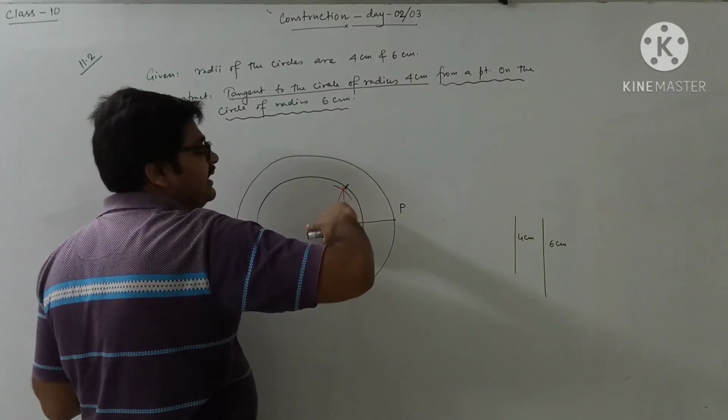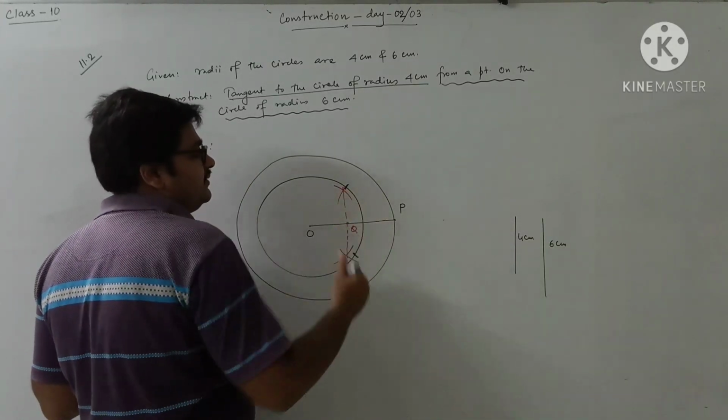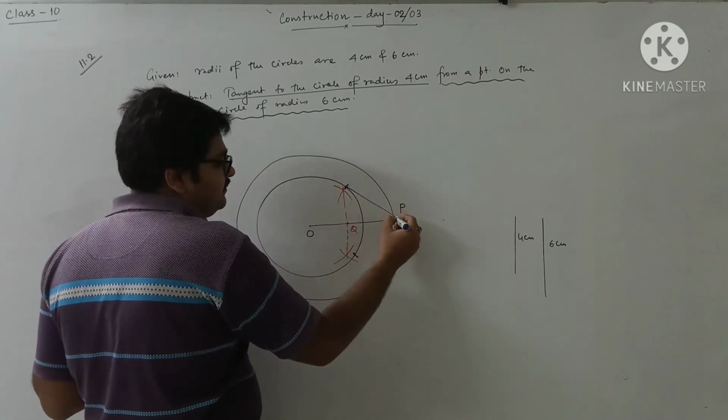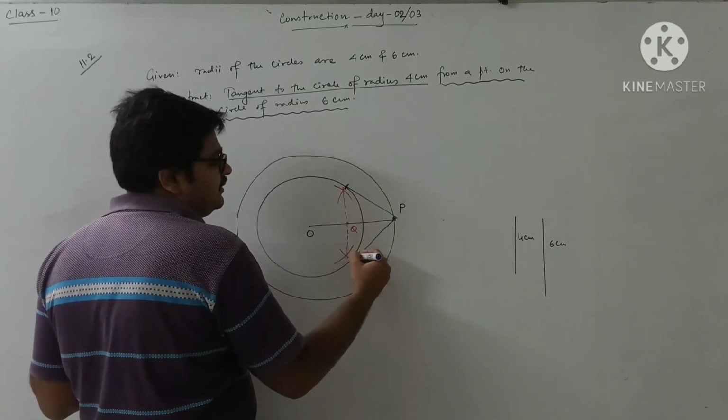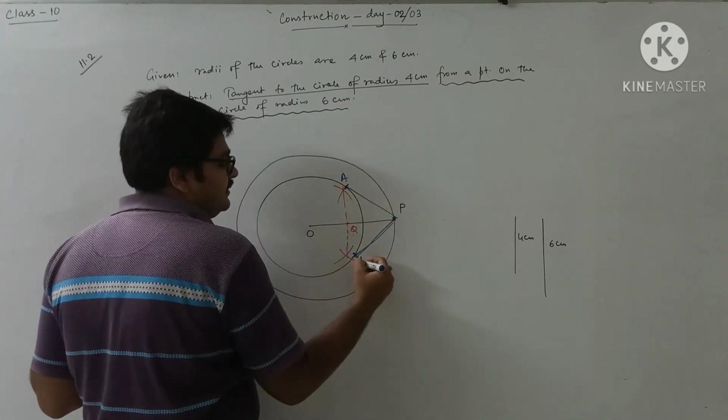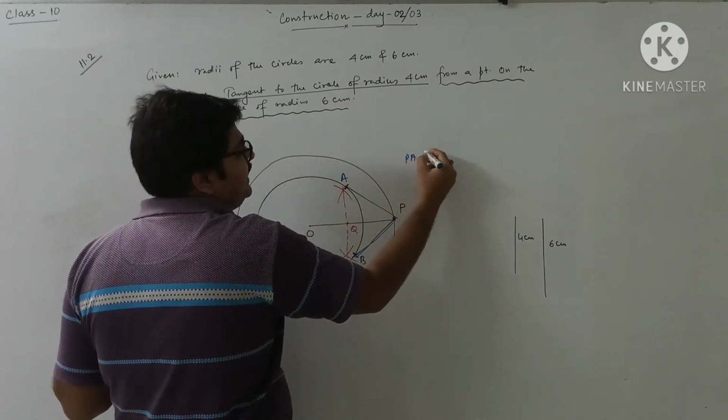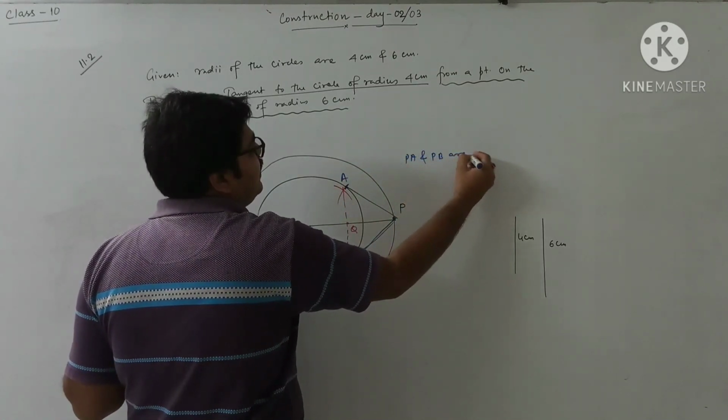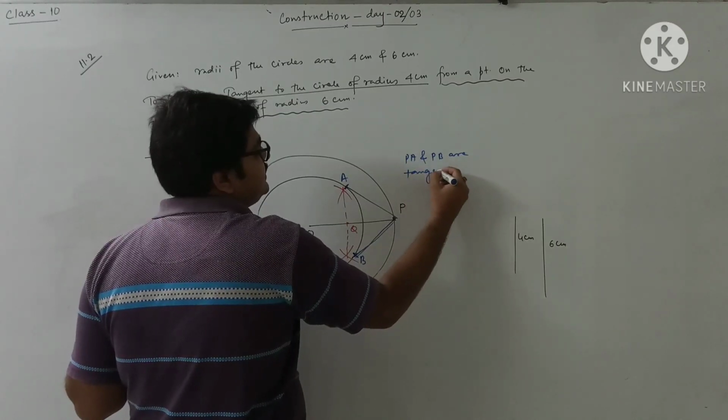Putting at Q, taking the measurement of OQ, cut off the arc. Join this one and this one to get the tangent. So we can write here PA and PB are tangents.